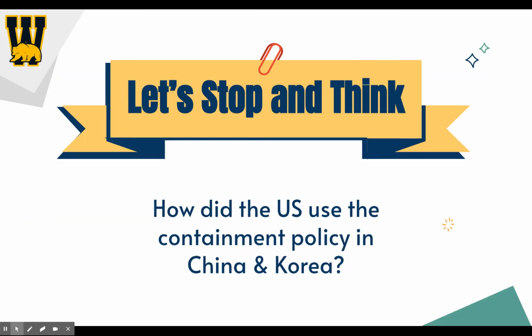So let's stop and think. How did the US use the containment policy in China and Korea? So here we see elements of the Truman Doctrine, where we're sending money, we're sending aid, we're sending troops to support these countries trying to defend against communist aggression.